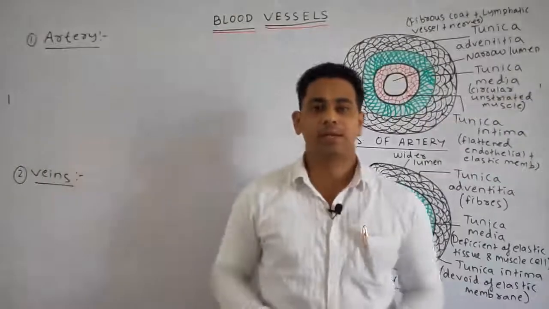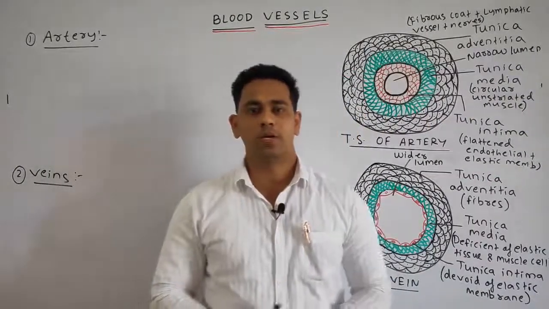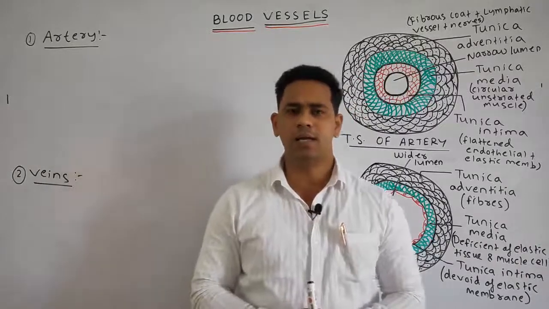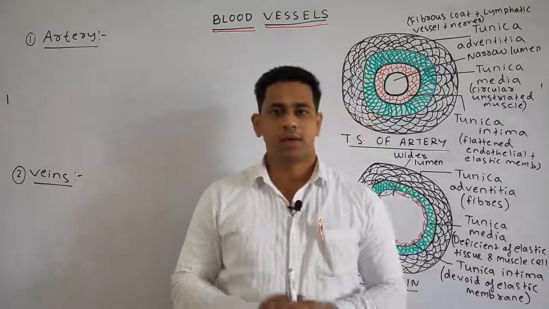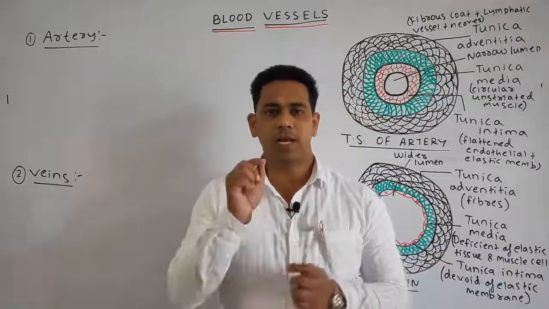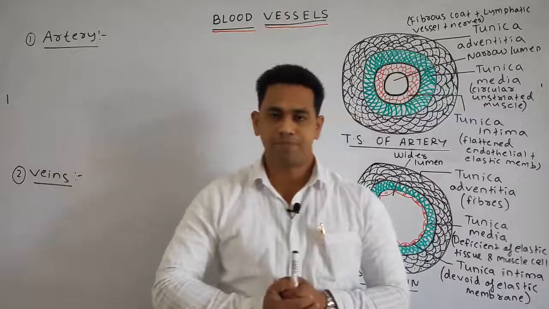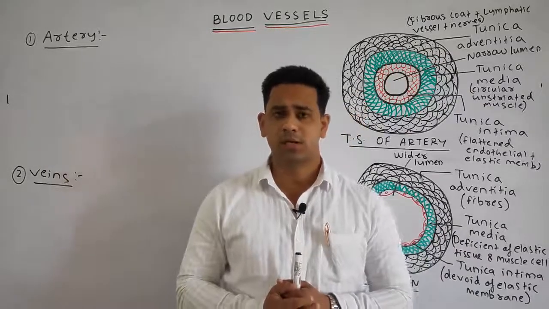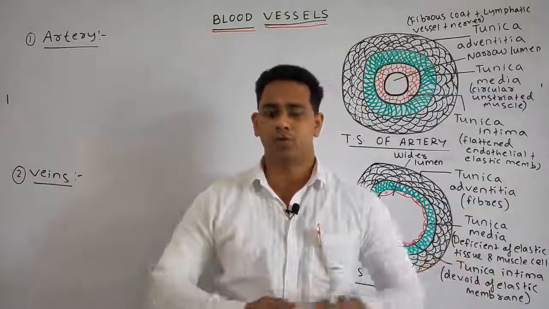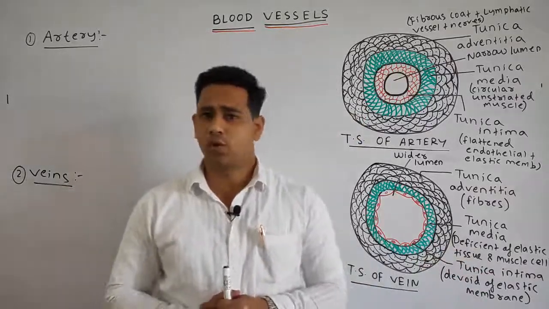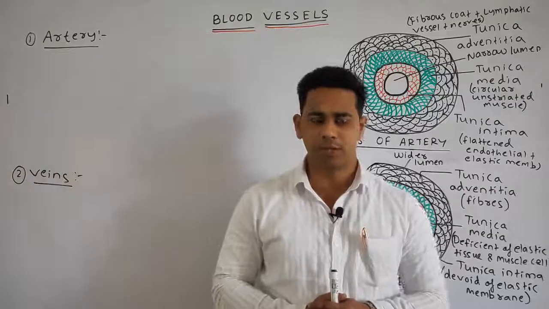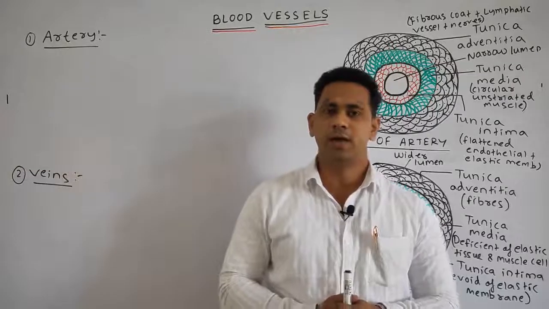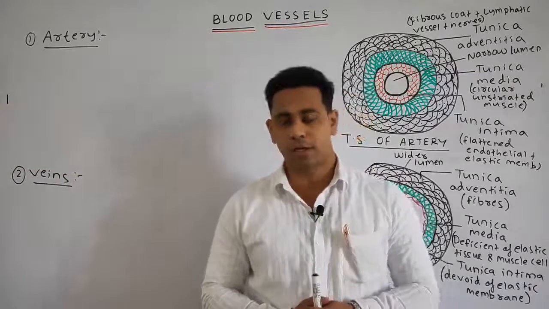Hello students, in the previous class we discussed the conducting system of the heart, in which we discussed that the human heart is myogenic, meaning the heart itself originates the electrochemical impulse. We discussed that the myogenic heart consists of myogenic muscles, such as the SA node and the AV node. The SA node is situated in the right atrium region, and it is also known as the pacemaker. Why? Because it originates the wave of contraction.